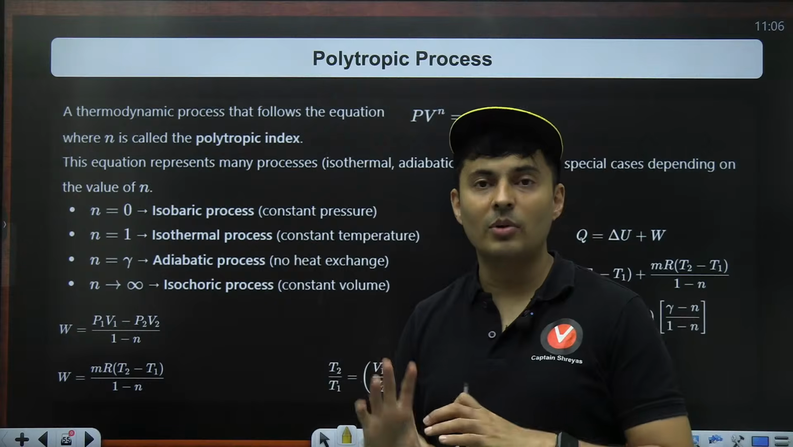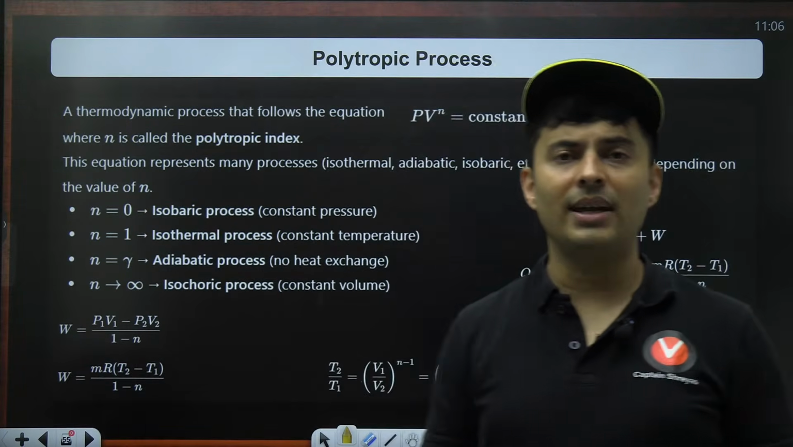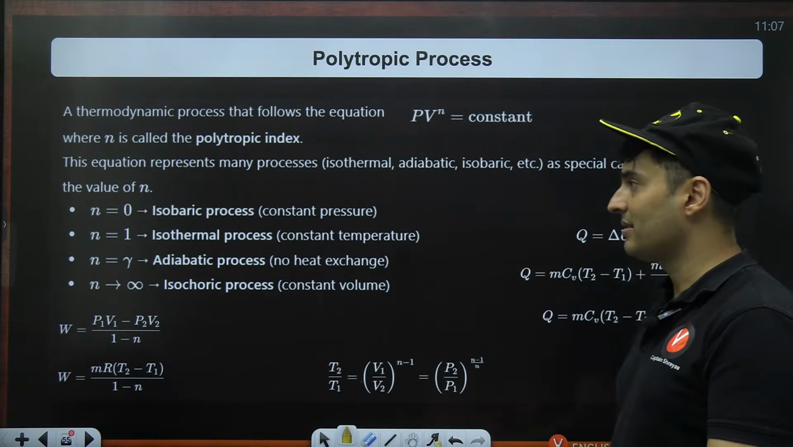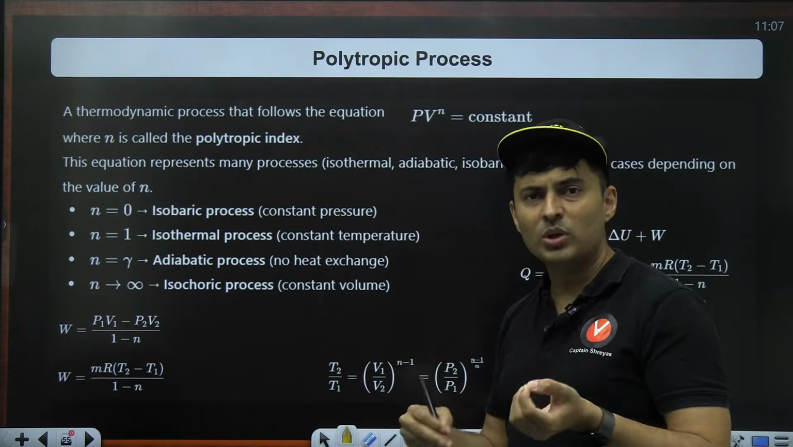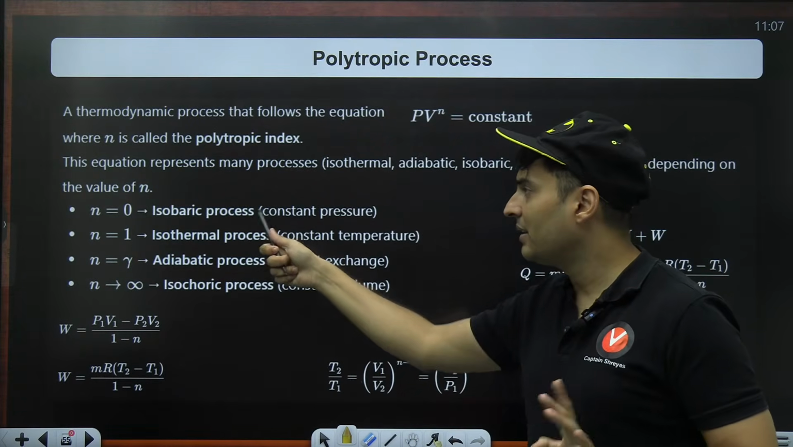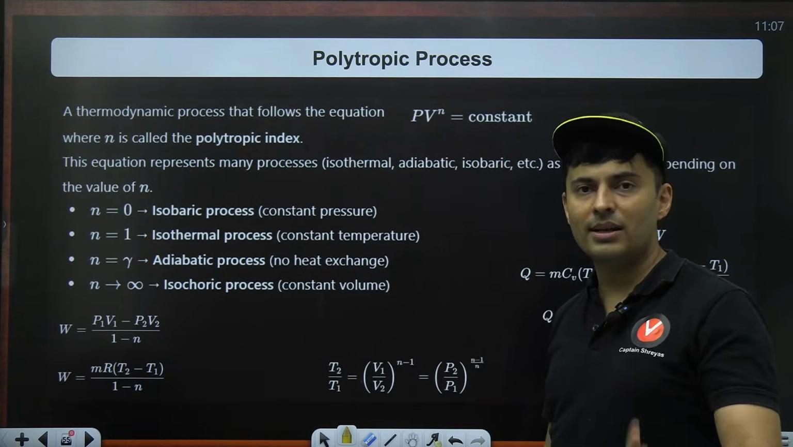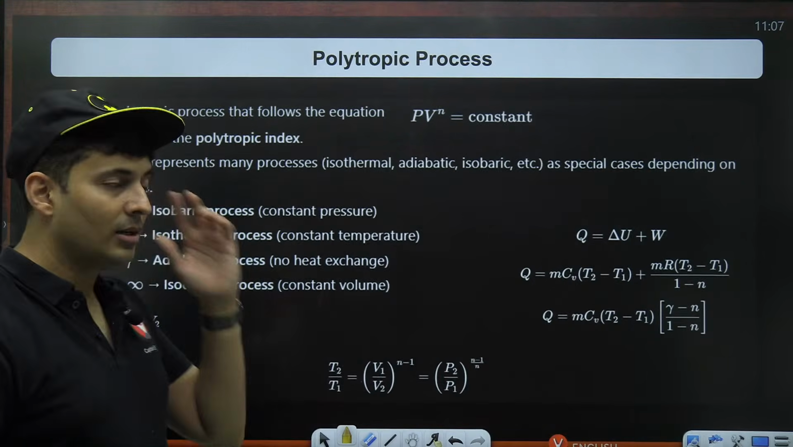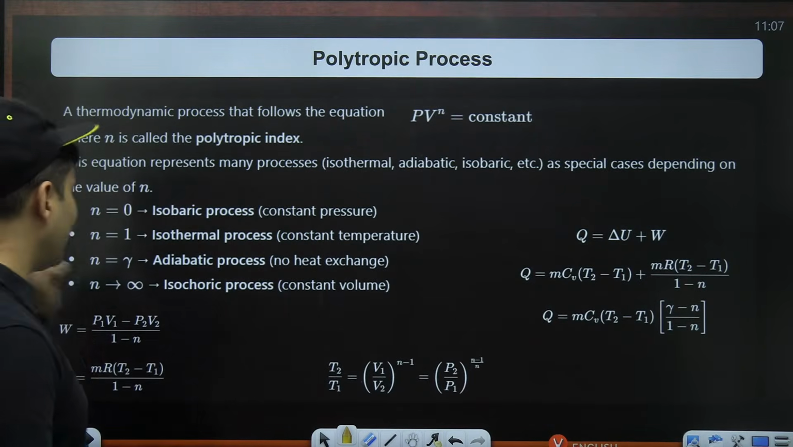So a very generic process wherever pressure into volume raised to some power of n is constant, that is a polytropic process. And in any such polytropic process, you can put some special values and make it isobaric, isothermal, adiabatic or isochoric by choosing suitable values of n. Okay. Now, what about all the terms like heat, delta U, etc.? Delta U is always nCv delta T.